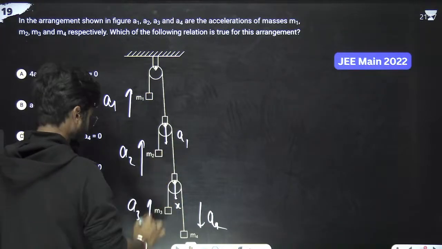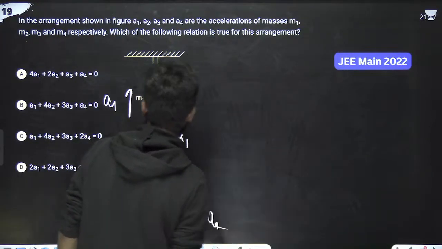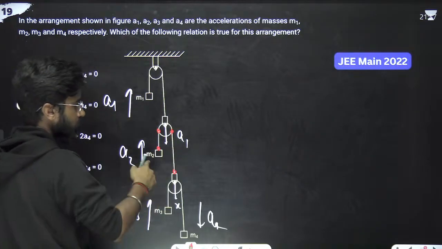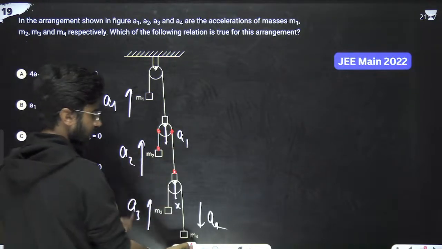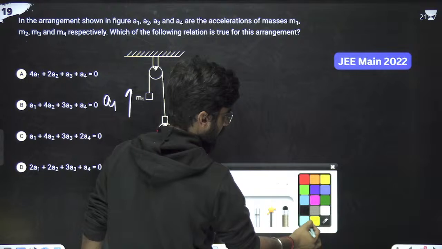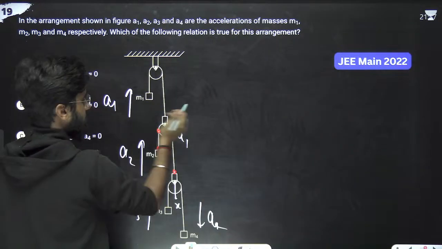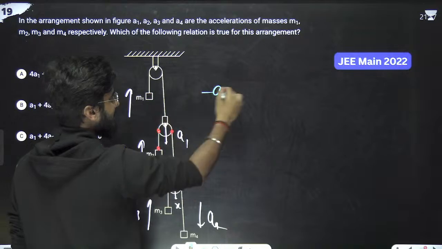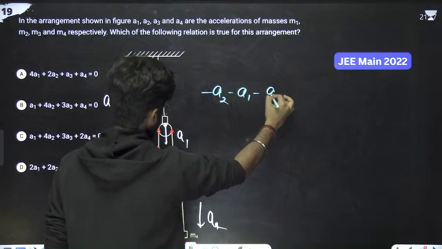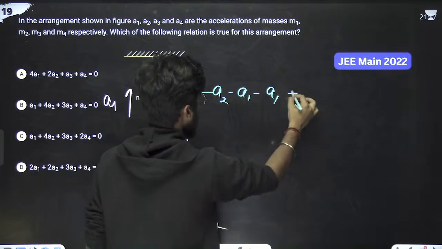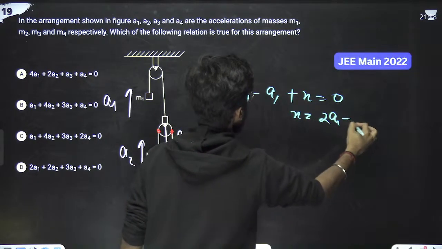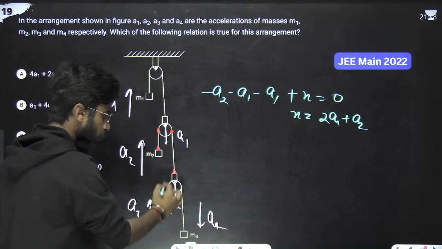So we can write in this particular pulley, mark the points 1, 2, 3, 4. So this block is going upward, so we can write minus A2. Now here minus A1, or this is going downward, so plus X, that is equals to 0. So X is equals to what? 2A1 plus A2. Okay. Now we have got X.